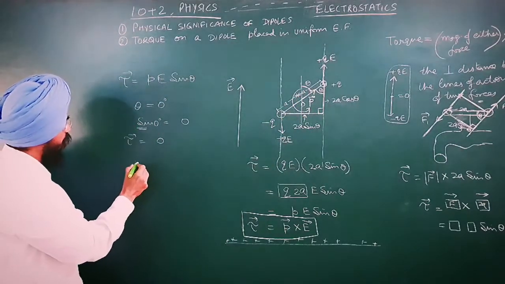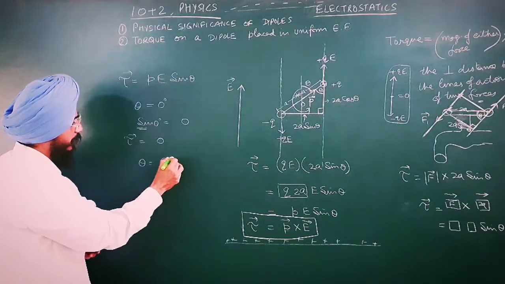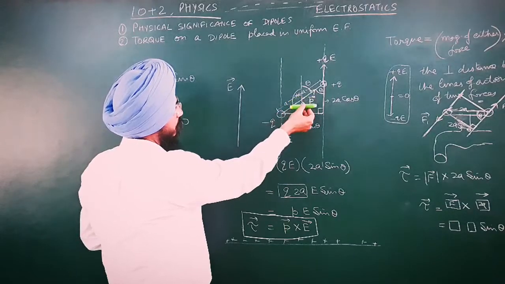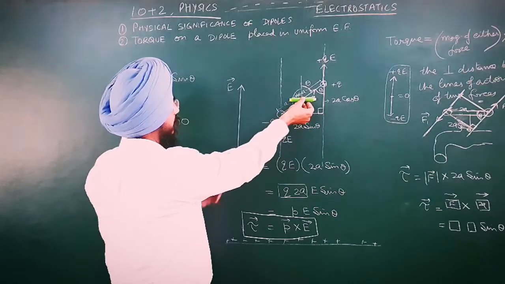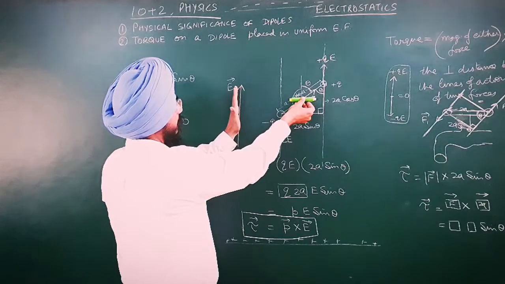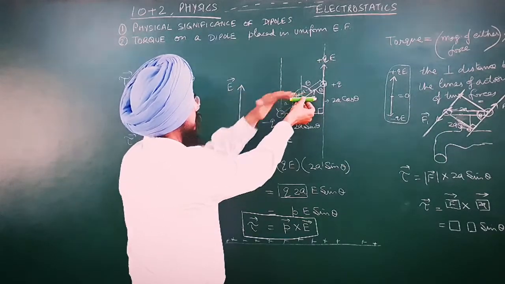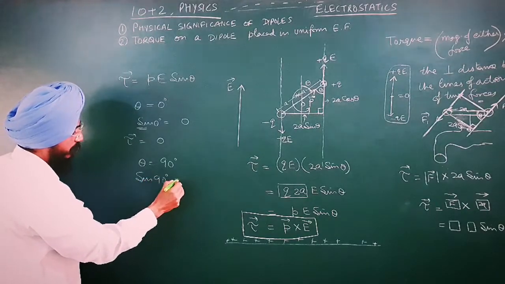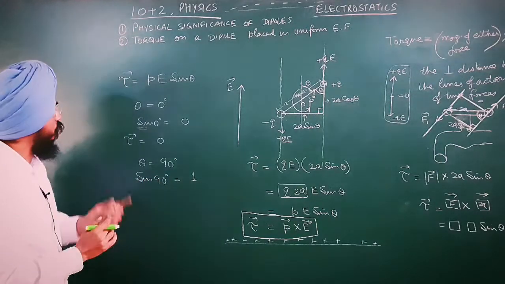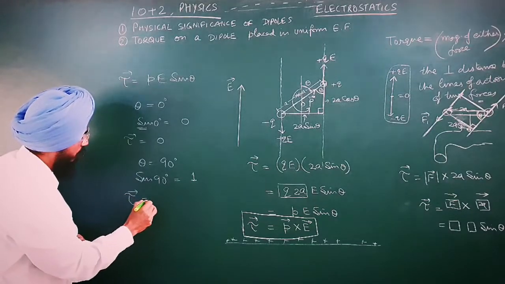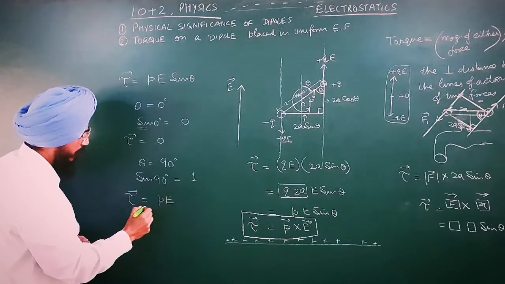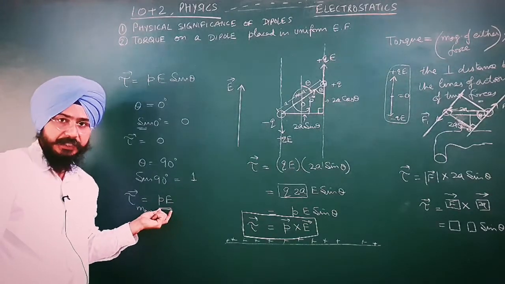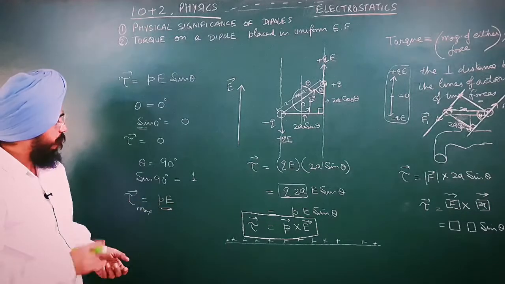No torque, no turning effect in this dipole will be observed if the angle is 0. Now what if theta is 90 degrees? If theta is 90 degrees, the orientation of the dipole will be like this. The electric field is on this side, and the dipole moment is like this. So the angle becomes 90, and sin 90 is 1. Therefore the value of torque will be maximum, and it is equal to P multiplied by E. So these are the two cases.